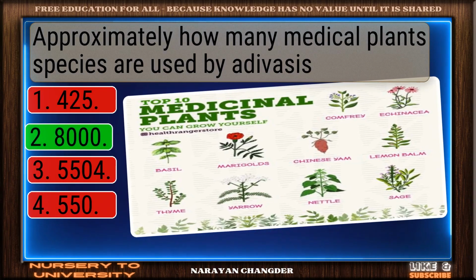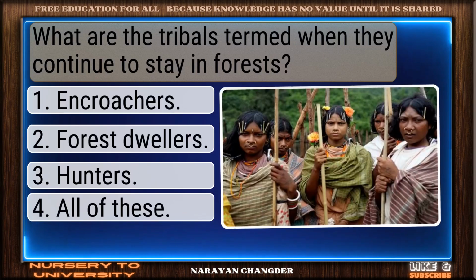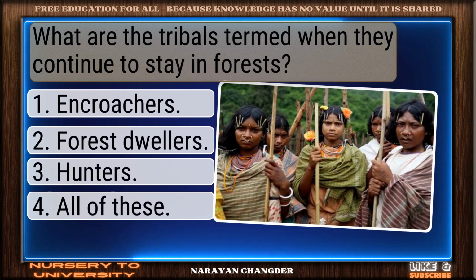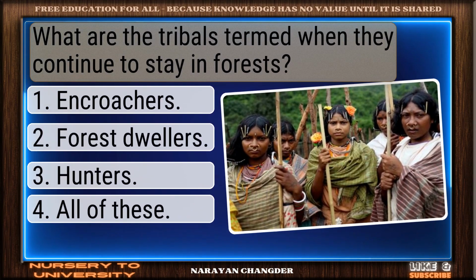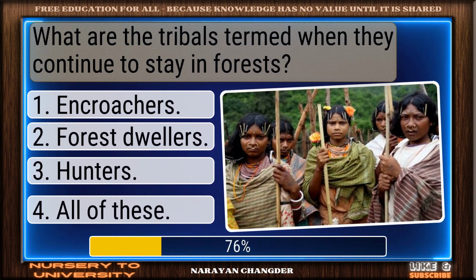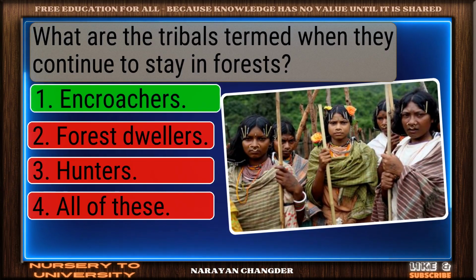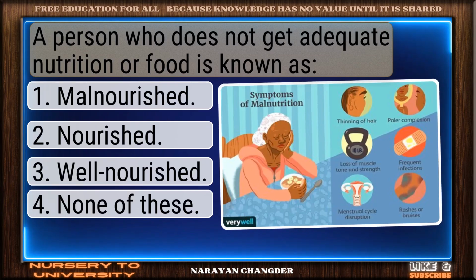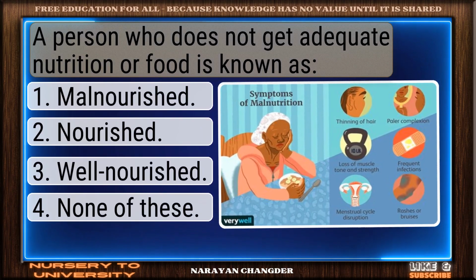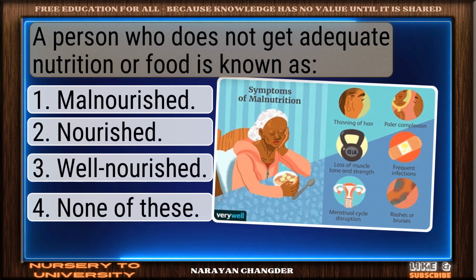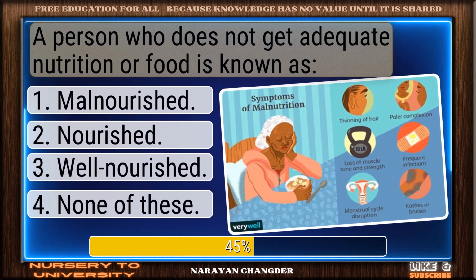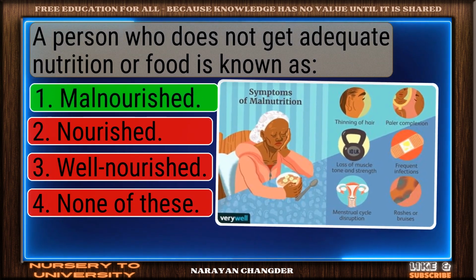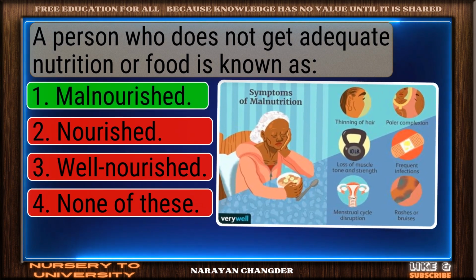Well done. 8,000 is the right choice. Question number 28. What are the tribals termed when they continue to stay in forests? Sharp thinking. Encroachers is the right choice. Question number 29. A person who does not get adequate nutrition or food is known as? Clear logic. Your choice, malnourished, is sound and 100% true.